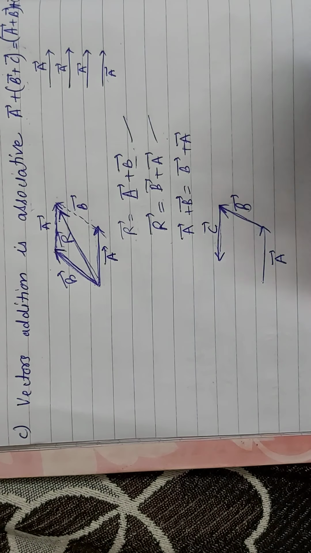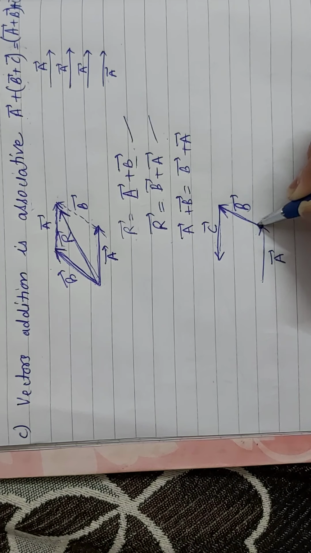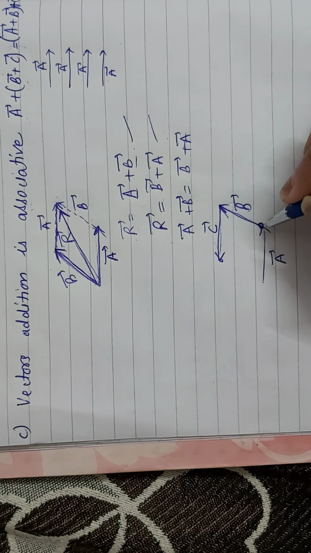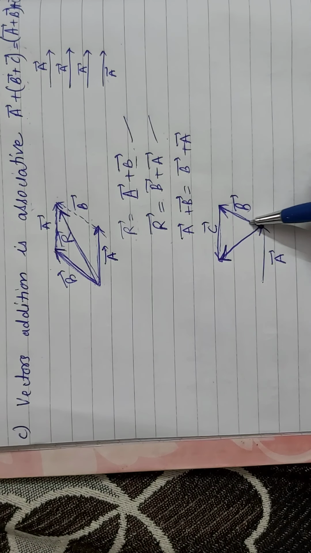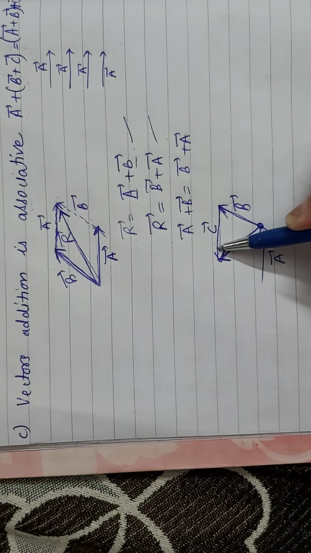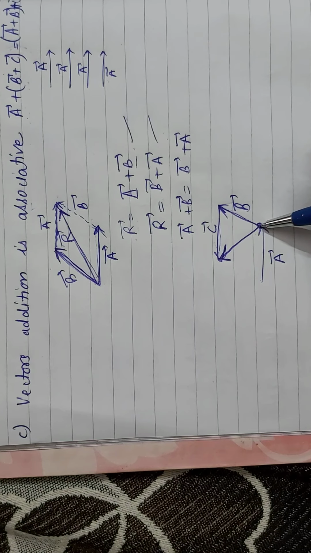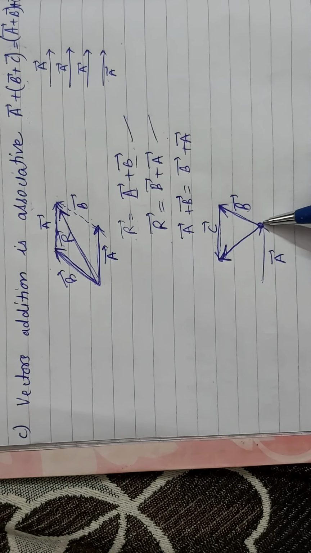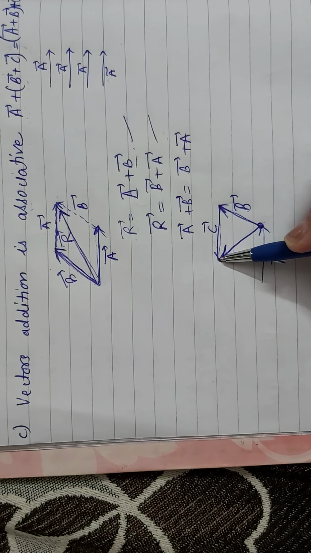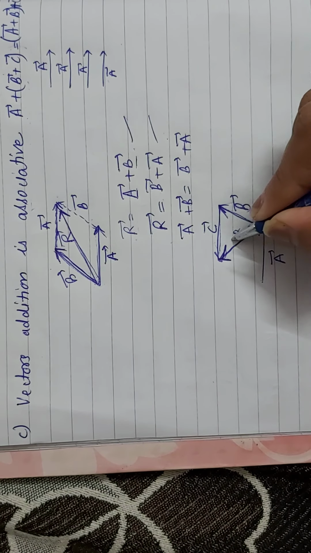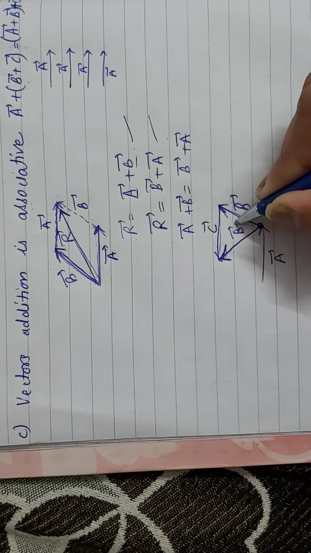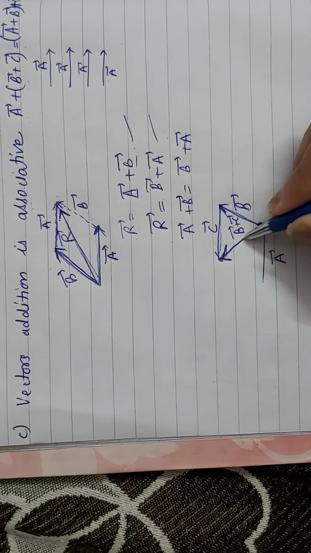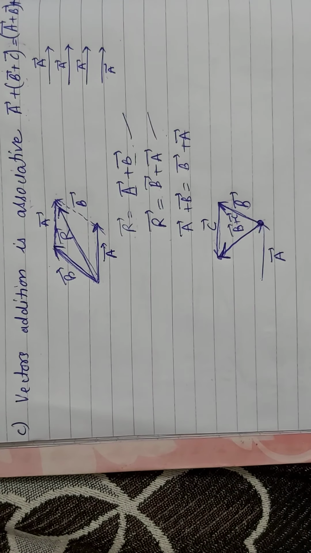So how can we calculate the resultant? It is from the tail of the first to the head of the second, in the opposite order. We move to b, then to c, then the opposite order is from the tail of b to the head of c. Don't say r, say it is b plus c. This vector represents b plus c.